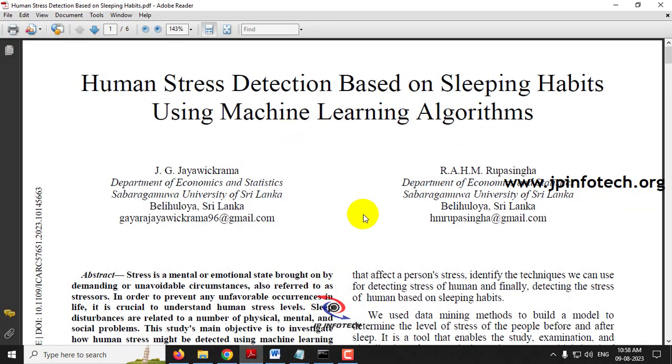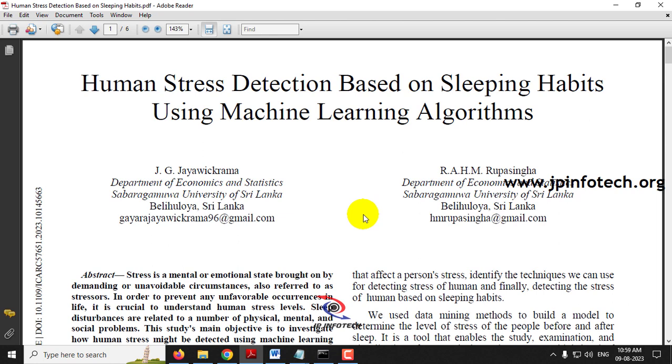So we all know that stress is increasing day by day in all human beings, but the problem with stress is that it brings unfavorable events like heart attack, blood pressure increase, or diabetes kinds of lifestyle diseases also. In order to overcome these unfavorable occurrences, we want to monitor the stress level.